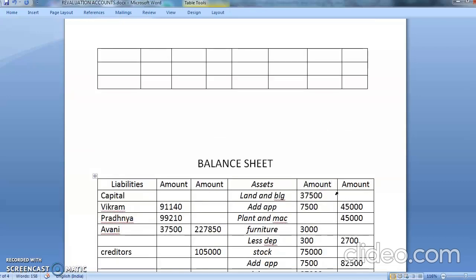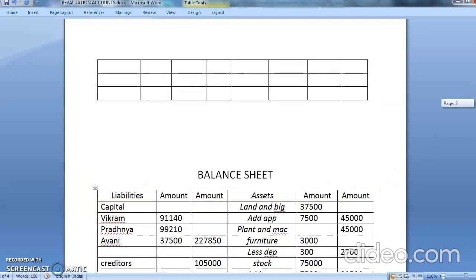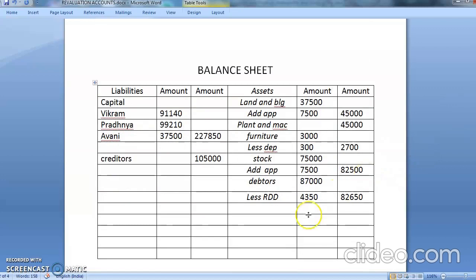So my cash in hand, my cash balance is 75,000. Now everything is over. Now what is left? Only the totaling of assets and liability side. When you complete the assets and liability side total, this should tally. If it is not tallying, that means you have done some mistake in the problem.